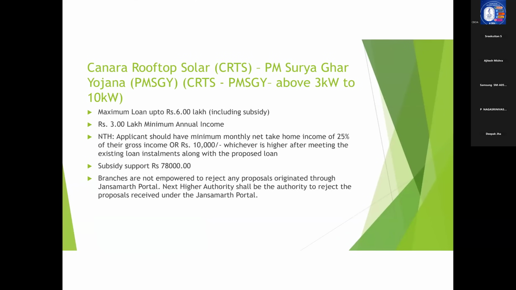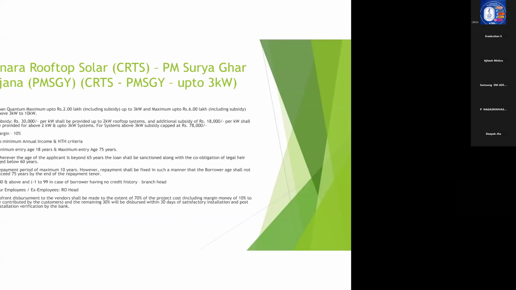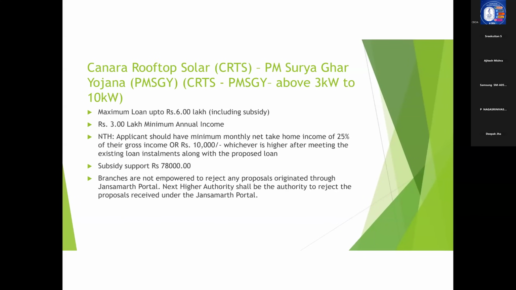Now coming to above 3 kilowatt to 10 kilowatt. What do the guidelines say? I am just giving only those features which are different from 3 kilowatt. All the other guidelines are the same as that of 3 kilowatt. The maximum loan amount will be 6 lakhs. Earlier, in up to 3 kilowatt, we have seen it is 2 lakhs. So here it is 6 lakhs. I already said there is no minimum annual income and NTH in the case of up to 3 kilowatts.